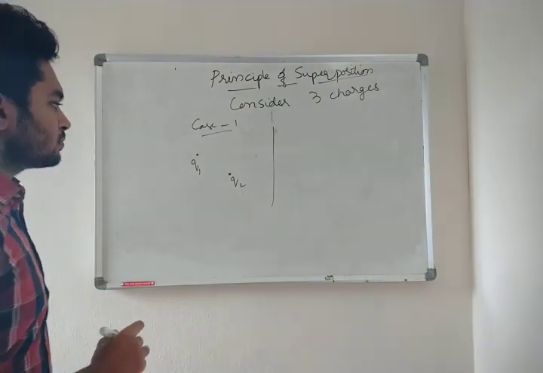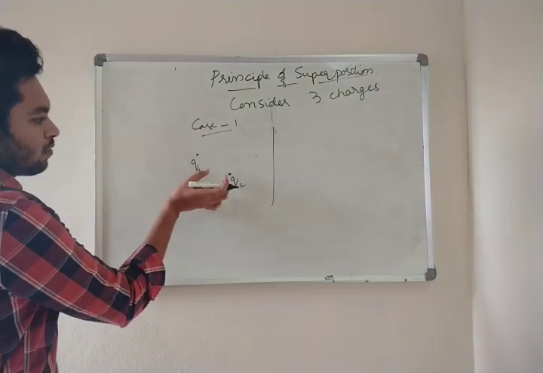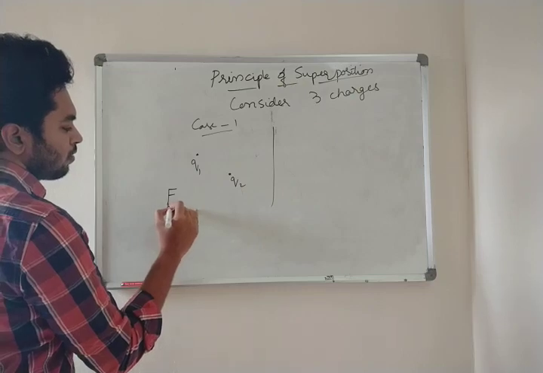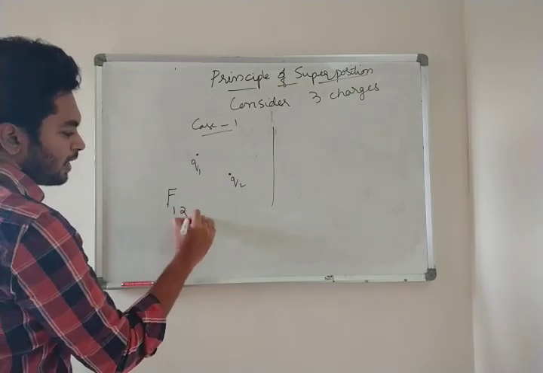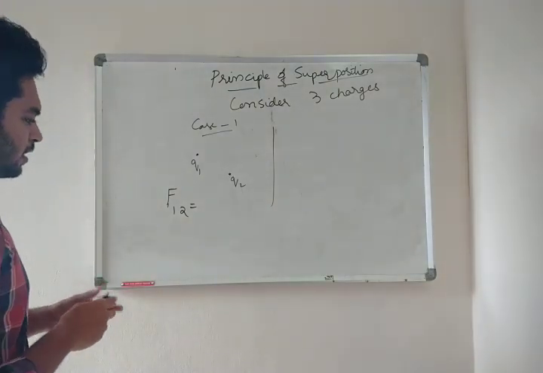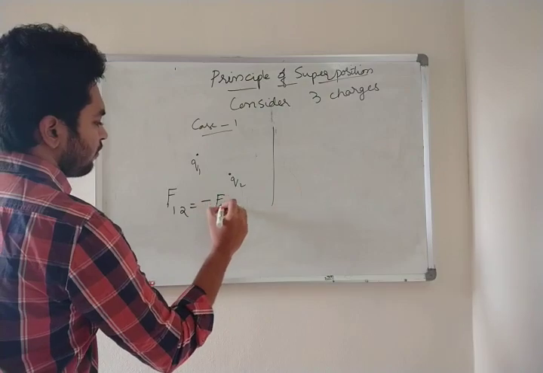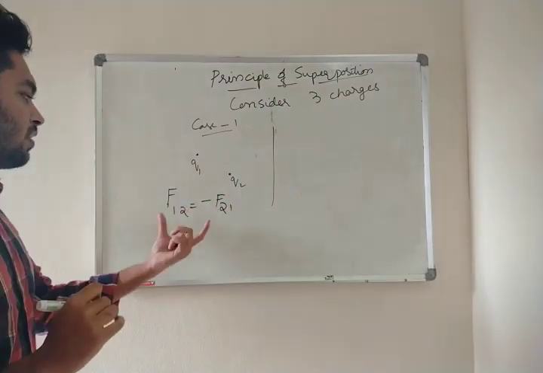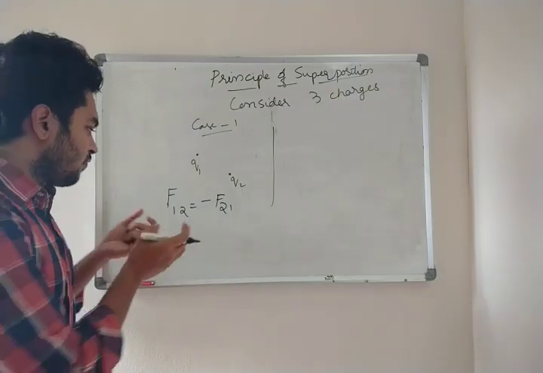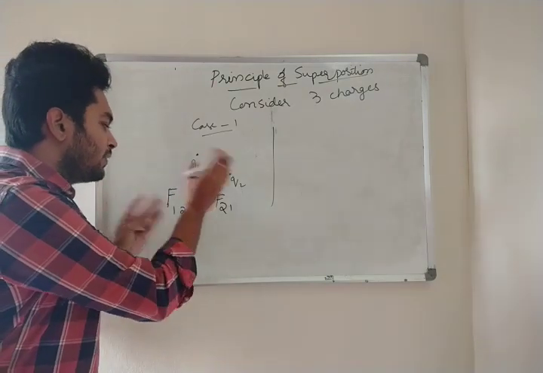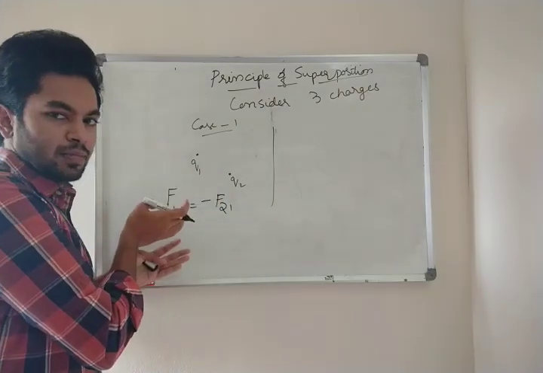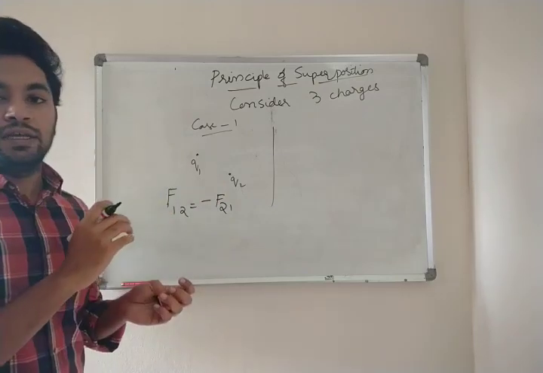Okay. Now what is the force on 1 by 2? It is equal to negative of force on 2 by 1. This we have seen in the first definition, its first part itself. Force on 1 by 2 is equal to force on 2 by 1, but opposite in direction.